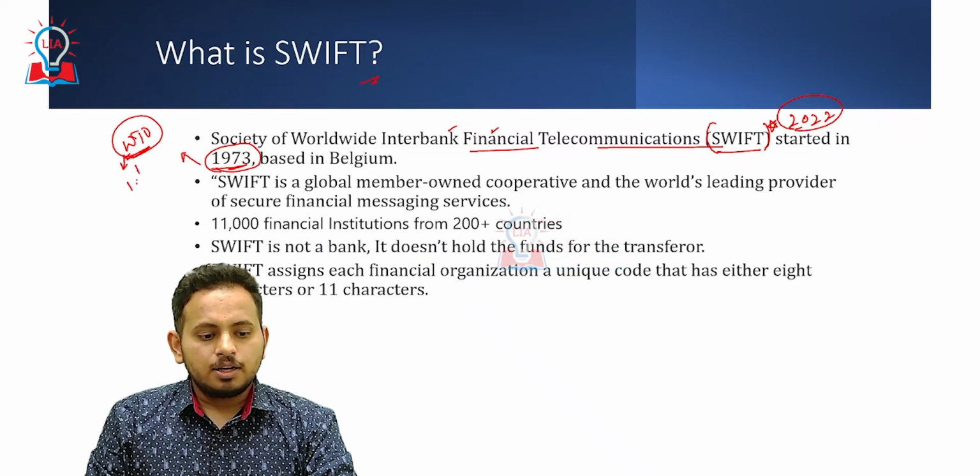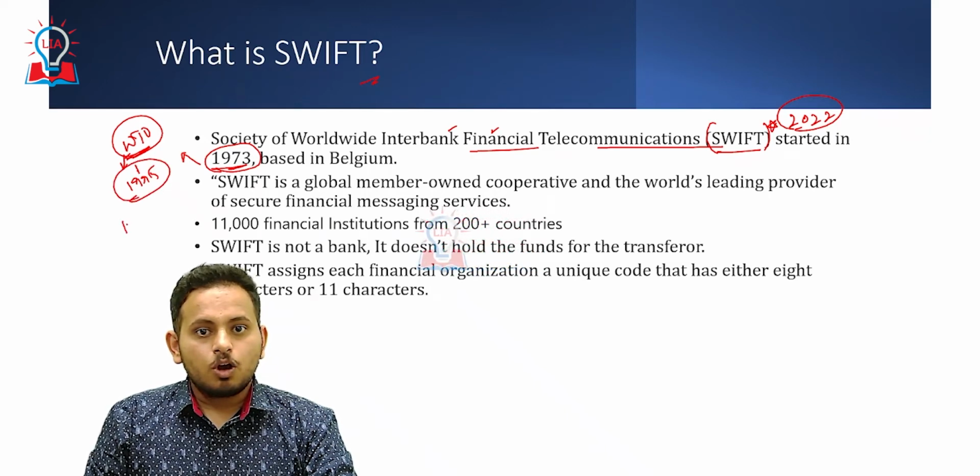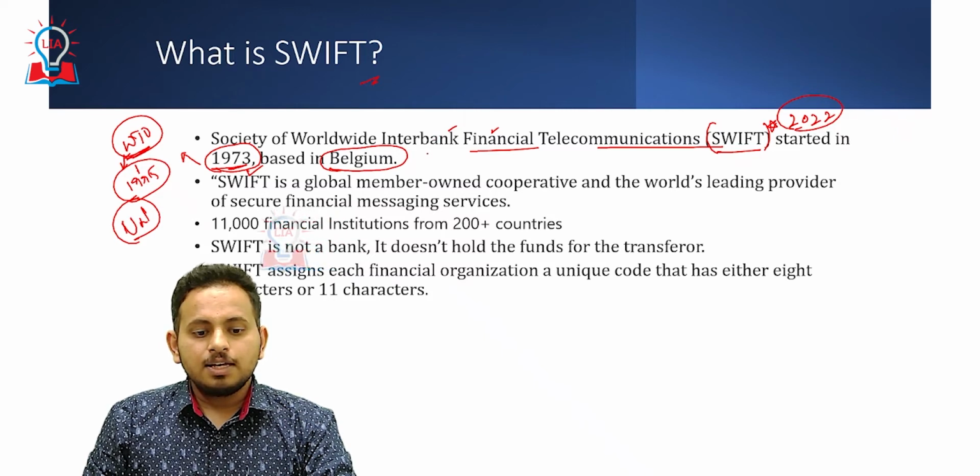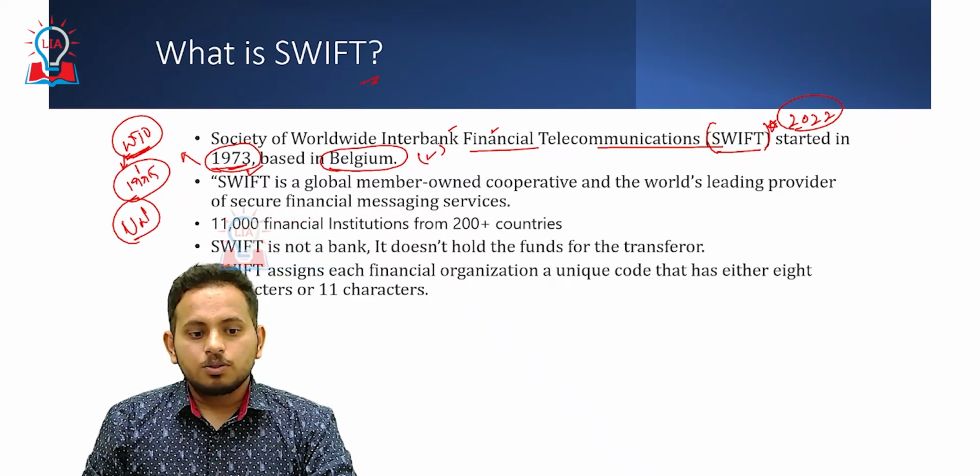WTO was started in the year 1995, and SWIFT was not started along with UNO, also known as the UN. It was started in the year 1973 and it is based in Belgium. Okay. Now, we have seen three different facts about SWIFT.